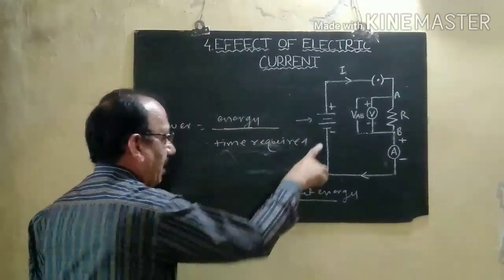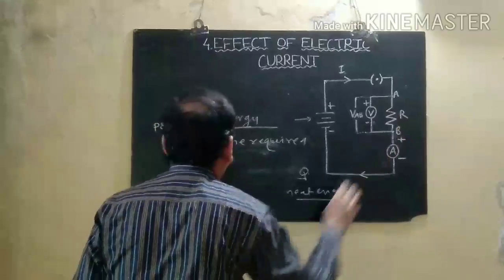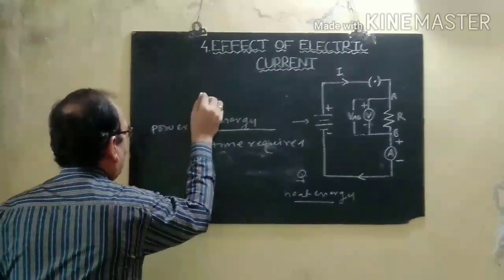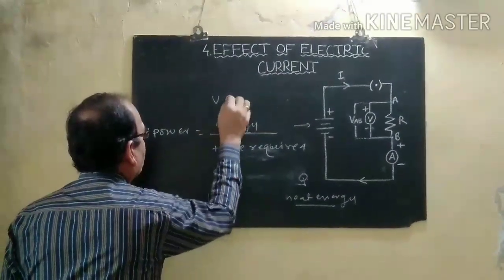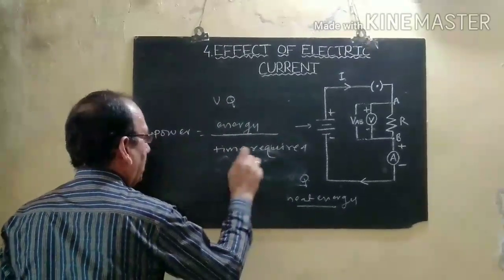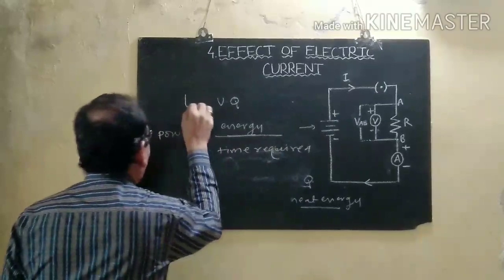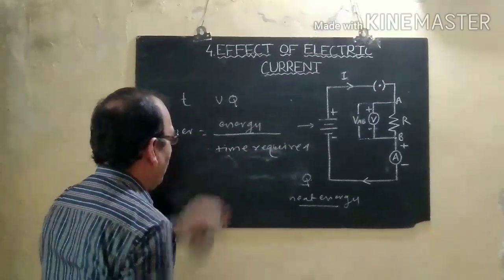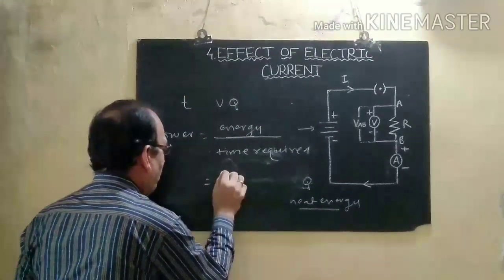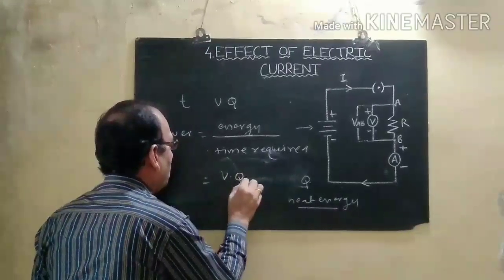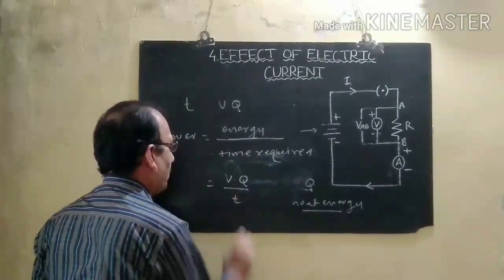Here the energy supplied by this electrical cell is V into Q, and this energy is supplied in time T. By putting this value here, we can write power as V into Q divided by time T.